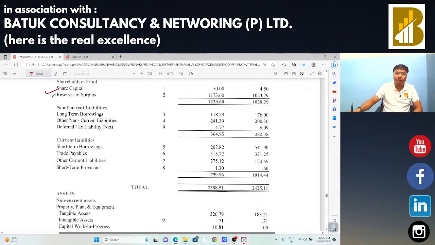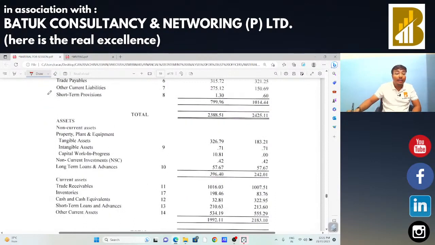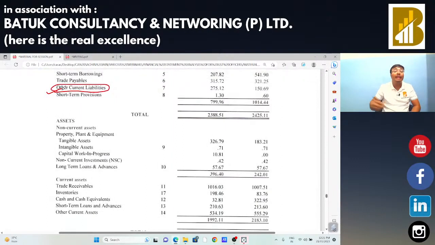Share capital is not an important issue from a GST perspective. Reserve and surplus is also okay. Long-term liabilities, other borrowing, default, short-term trade, other current liabilities, we need to check the same. If there is any GST payable, in that case we need to check on the GST portal whether the same has been paid by electronic cash ledger or not.